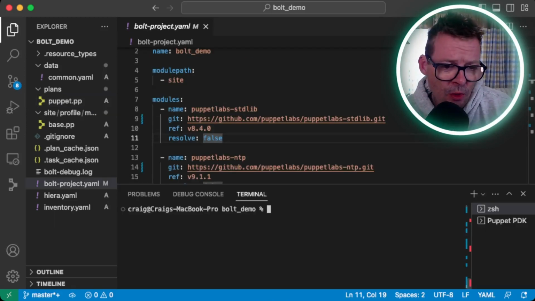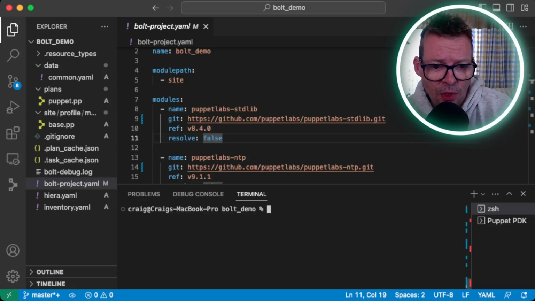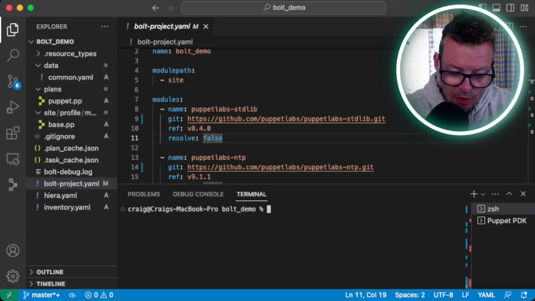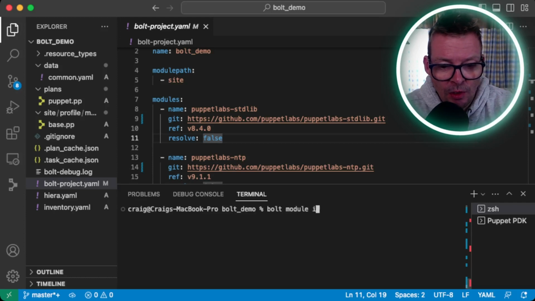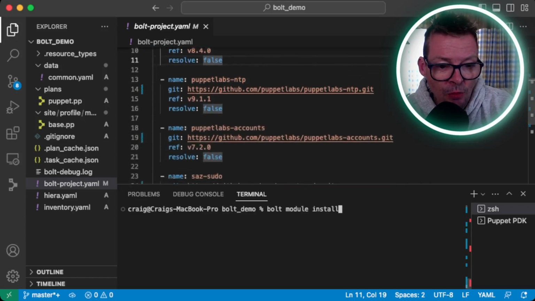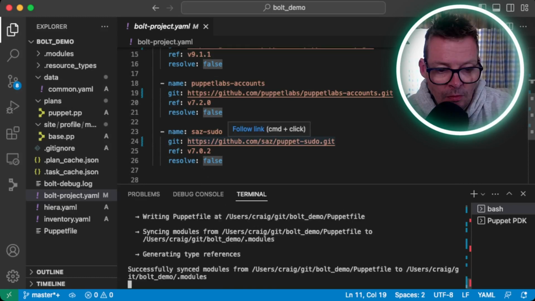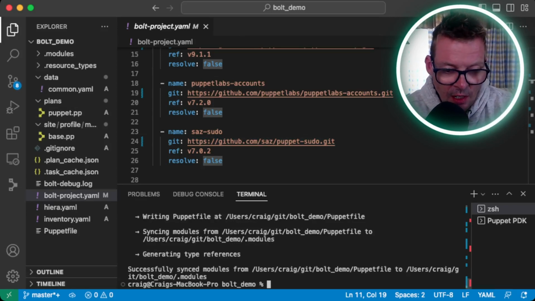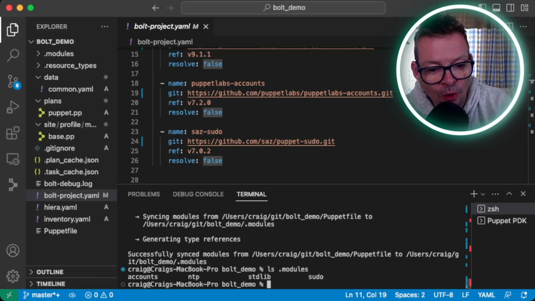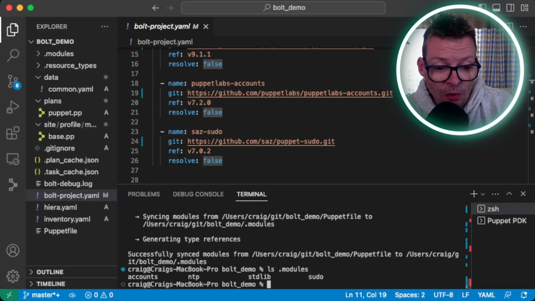So the first thing we need to do before we can run Bolt against our target nodes is pull in all of these modules and install them locally. And we do that with a bolt module install. And this will read in the contents of the modules entry in your Bolt project.yaml, generate a regular Puppetfile off that, and then we'll pull all those modules in. So we can see it's created a Puppetfile and it's synced the modules to the current directory under a subfolder called .modules. If I have a look at that, I can see I've got my 4 Forge modules deployed in there. So now we're all set to run our Bolt plan to run Puppet on our target nodes.